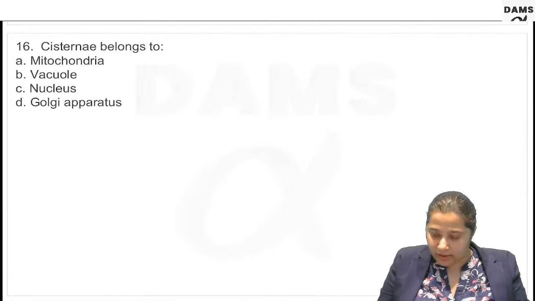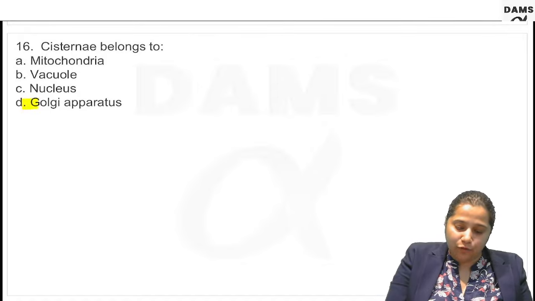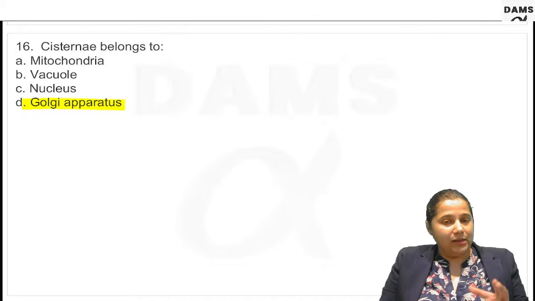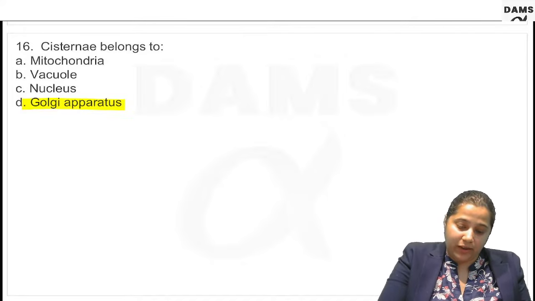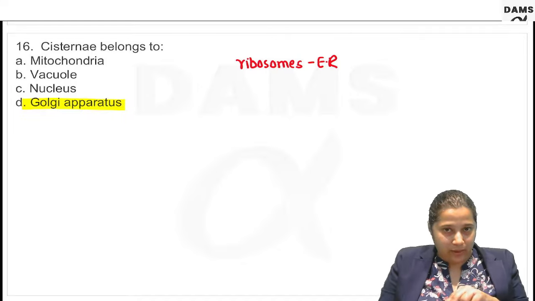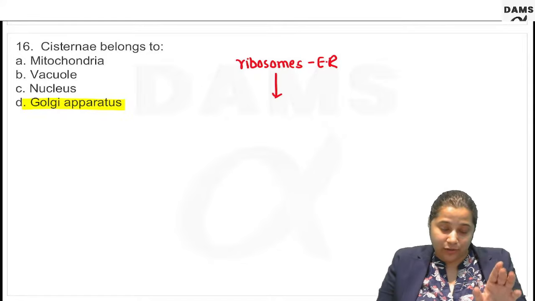Where do cisternae belong to? Cisternae are part of the Golgi apparatus. Now, proteins are synthesized on the ribosomes which are attached to the endoplasmic reticulum, that is rough endoplasmic reticulum. From here, the protein does not go to the cytosol.